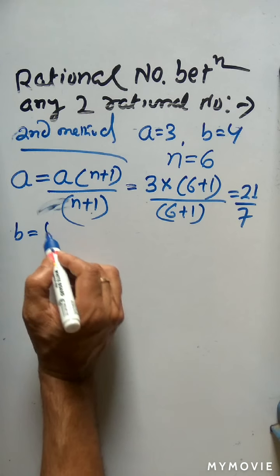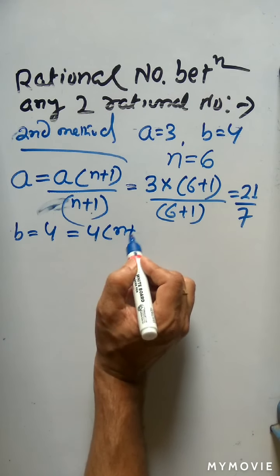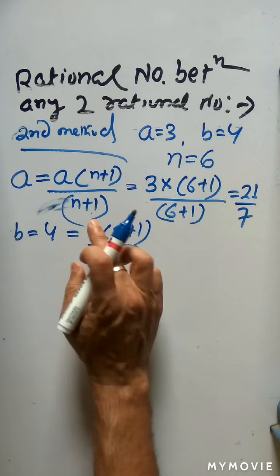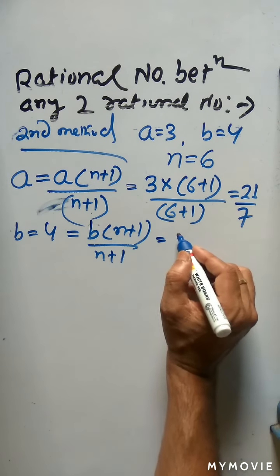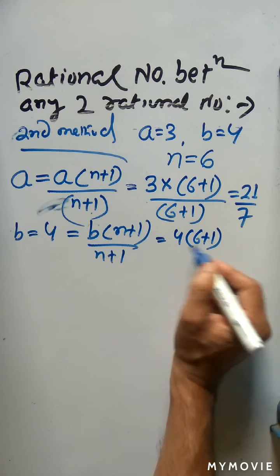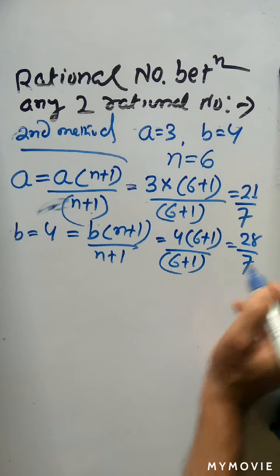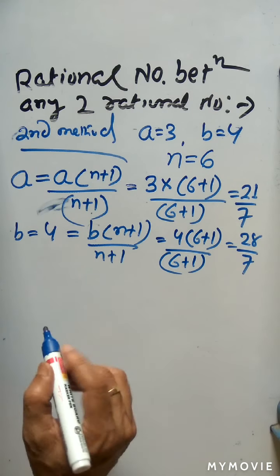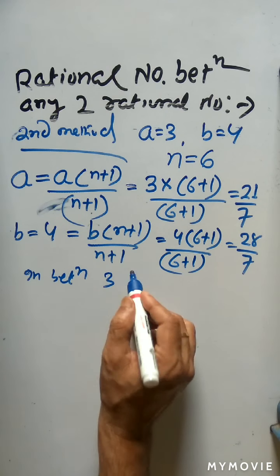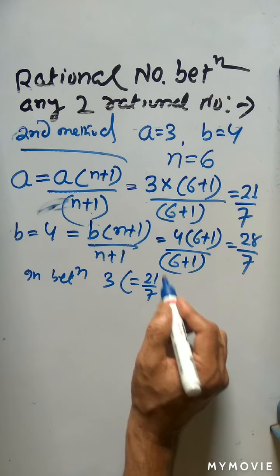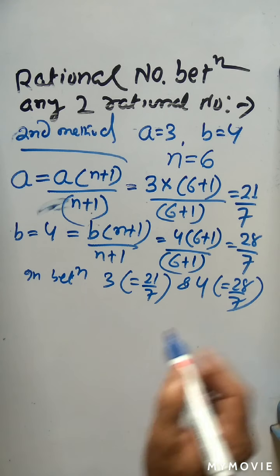Similarly B, what is B? B is equal to 4. So 4 can be written as B into n plus 1 by n plus 1. So I am writing here B in general form. B into n plus 1 by n plus 1, which is equal to, B is 4, n is 6 plus 1 by 6 plus 1, that is 28 by 7. Okay, so now see, 3 is nothing but 21 by 7, and 4 is nothing but 28 by 7.